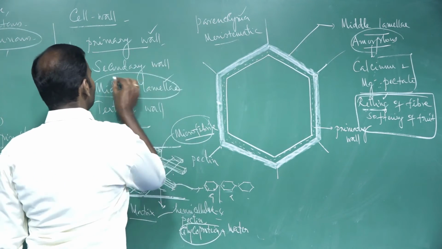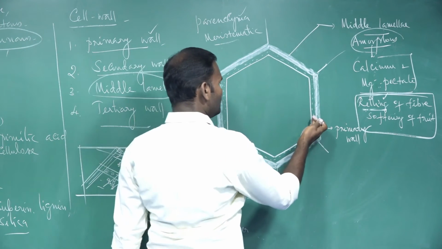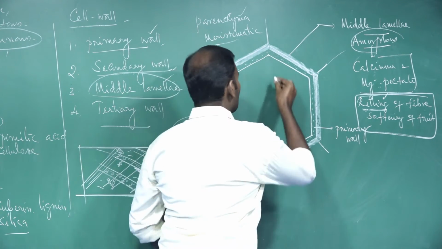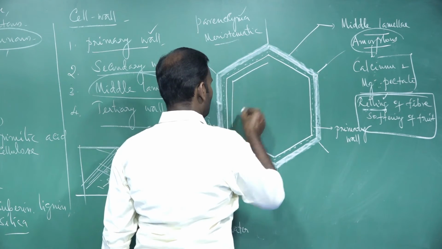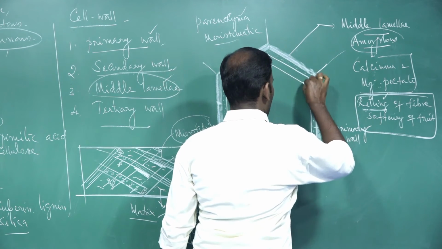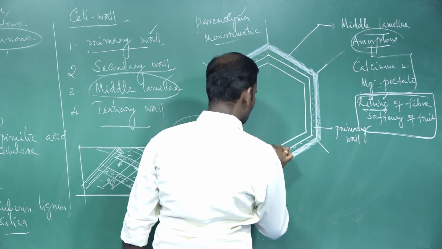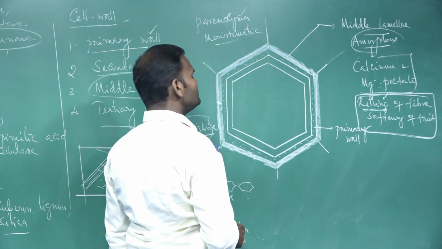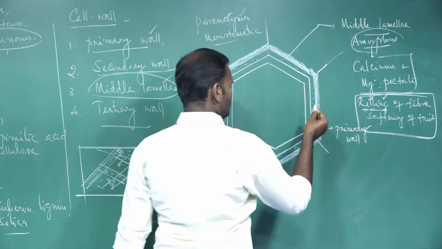So the primary wall is over. Next, the secondary wall. The secondary wall lies inner to the primary. It is differentiated or divided into three sublayers.